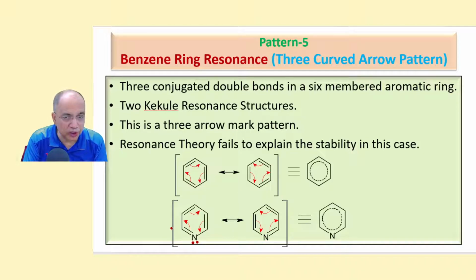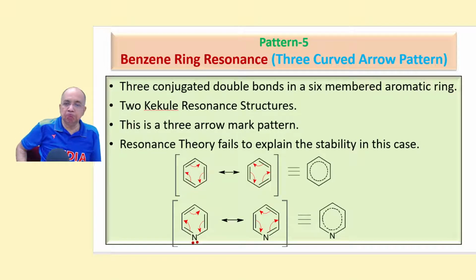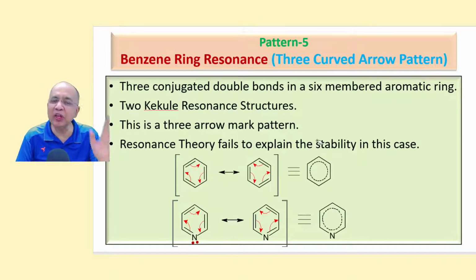Of course, this is not the correct one, because we will also take into account the other contributors. Later on we shall know that, but not now. So we will just treat it like benzene. This is the benzene pattern, 3 curved arrow pattern, only applicable for a 6-membered aromatic ring.